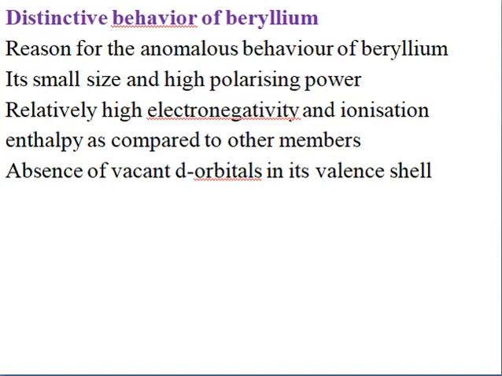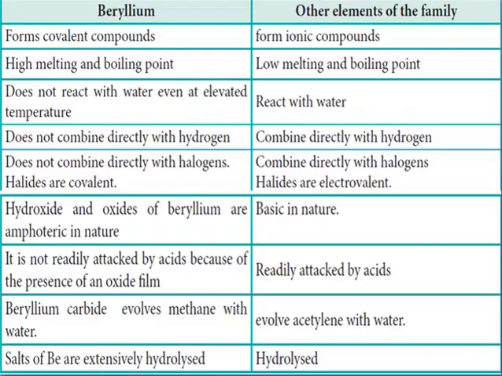We have seen already that electronegativity decreases down the group. And being an element having only 2 shells, it does not even have a vacant d orbital. So 3 reasons: one, because of the smaller size, it has a high polarizing power; two, a high electronegativity compared to the other elements of that group; and three, the absence of a vacant d orbital in its valence shell.